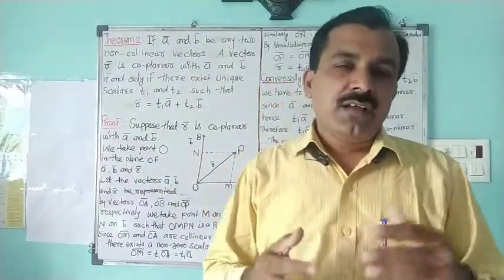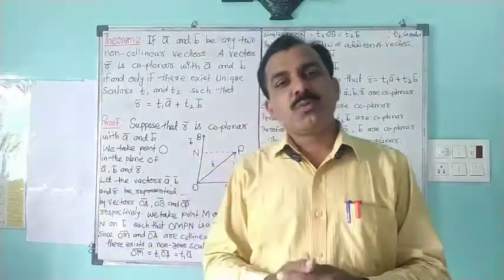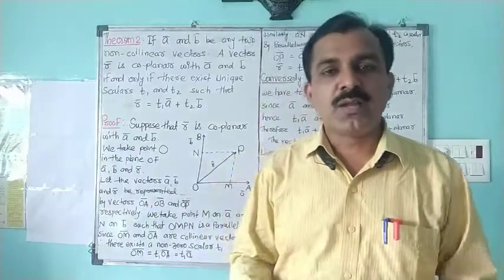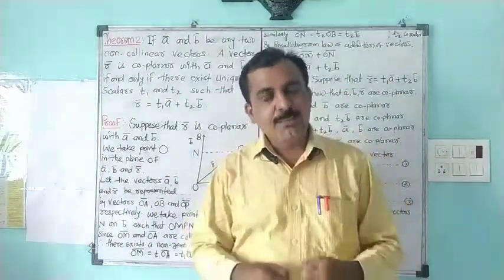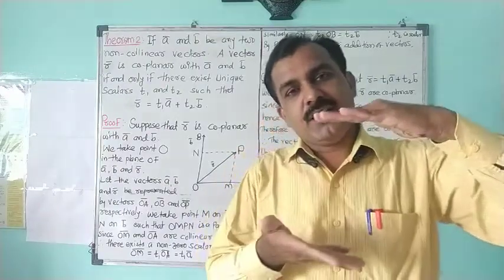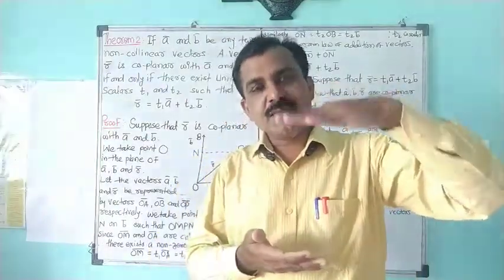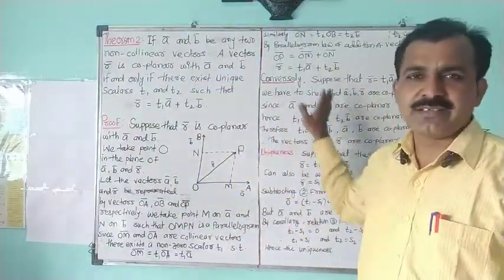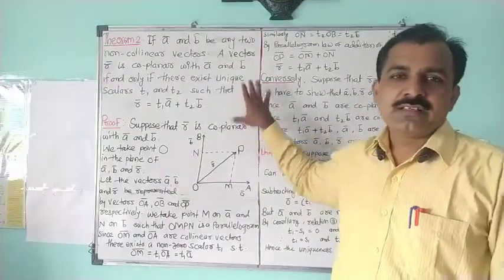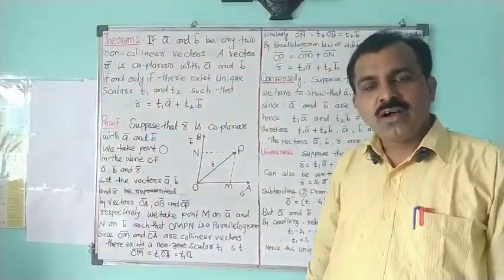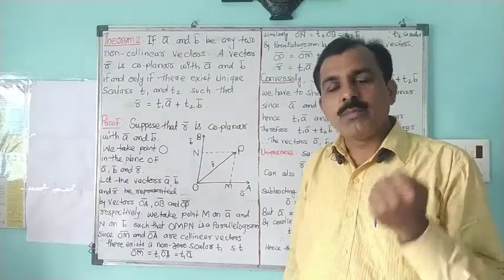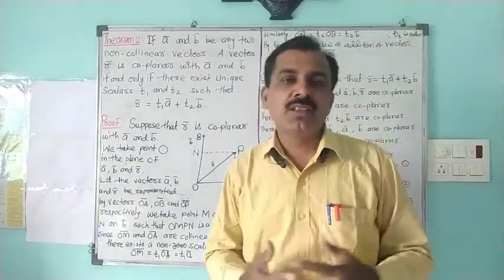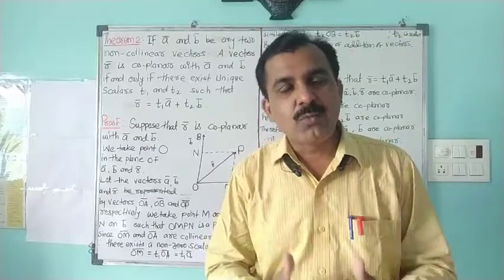Also, we have seen the definition of coplanar vectors, and we have said that vectors are said to be coplanar if they lie in the same plane or in a parallel plane. So when vectors are in the same plane, just like this blackboard is a plane, this wall is a plane, and we consider vectors on this board or on this wall, all these vectors are considered as coplanar vectors. In the present period, we want to discuss one simple theorem for coplanar vectors.